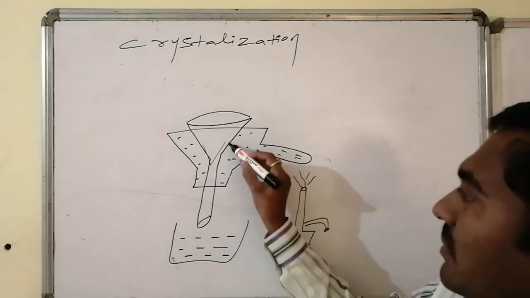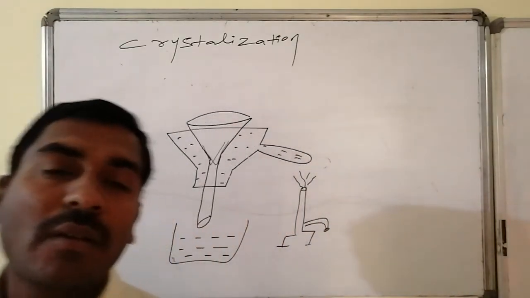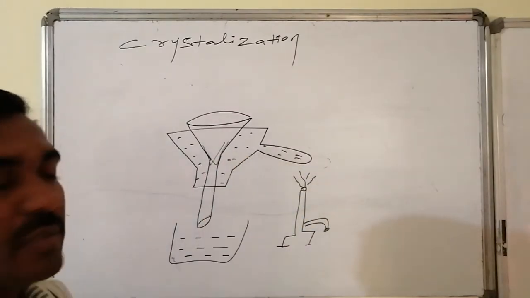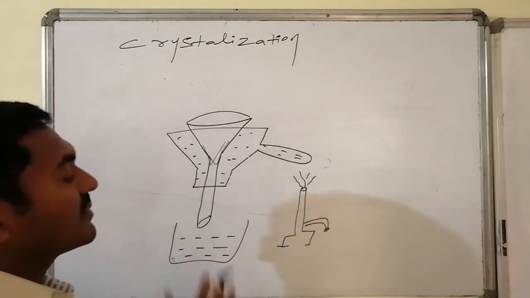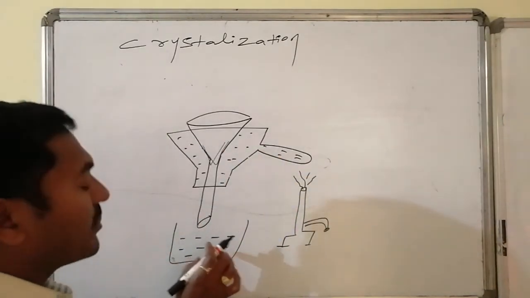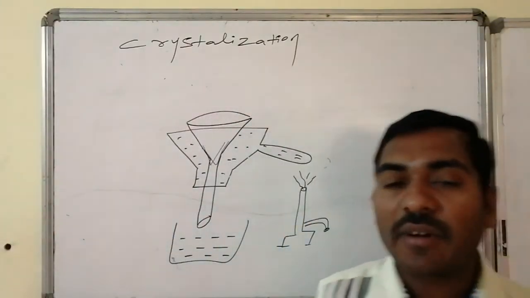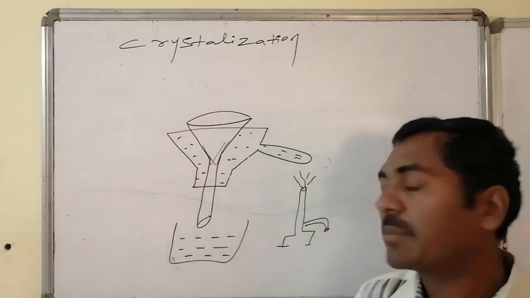So what happens is, the soluble compounds present at high temperature are filtered while maintaining high temperature, so that the impurities as well as the organic compound pass through, and whatever insoluble impurities are there can be separated on the filter paper.